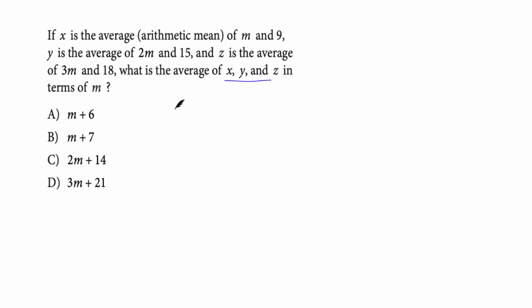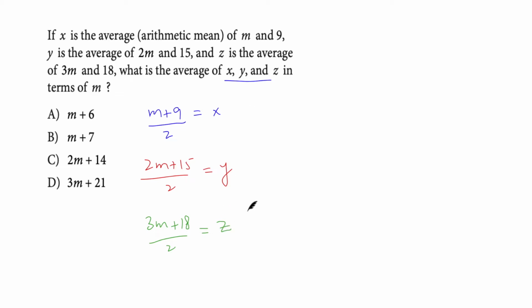So let's just apply the formulas and see what we get. If x is the average of m and 9, that means m plus 9, the sum, divided by the total number, we've got two terms, equals x. Similarly, y is the average of 2m and 15, so 2m plus 15 divided by 2 equals y. We have our x and y in terms of m. Similarly, z is the average of 3m and 18, that is 3m plus 18 divided by 2 equals z.